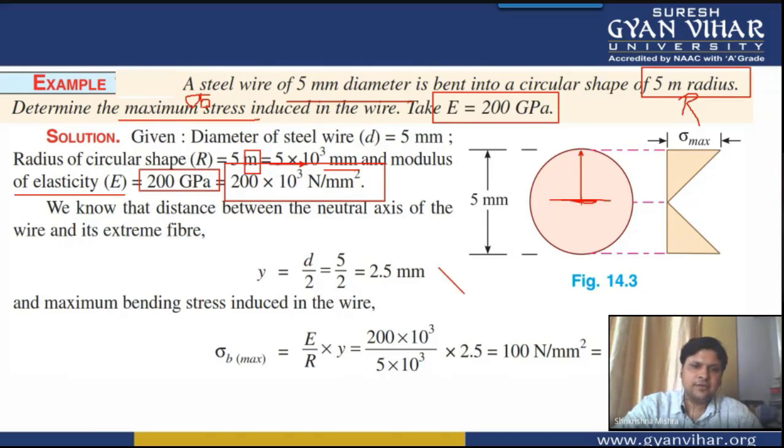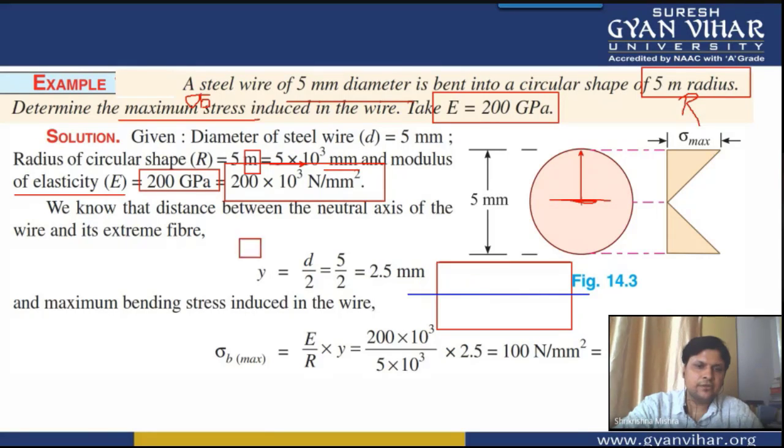If this is the wire section, and this is the neutral axis, then the extreme fiber, this outside portion, will be at what distance from this blue colored neutral axis? If the whole depth is d, we will take y equal to d by 2. D is 5 given to you, so it will be 2.5 mm.